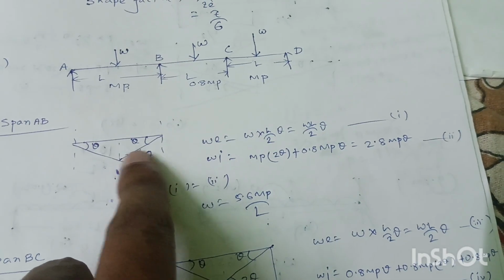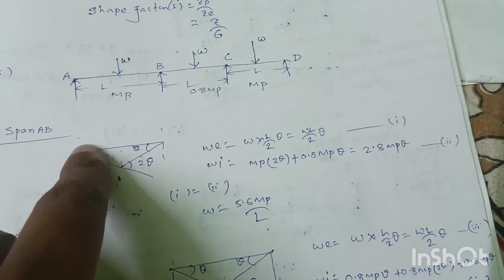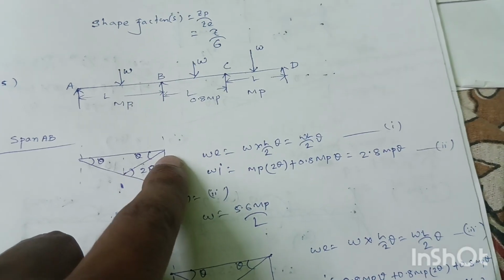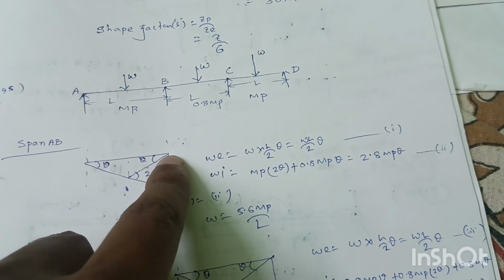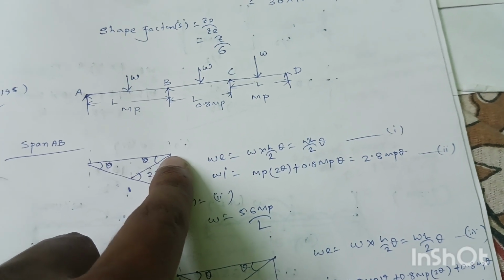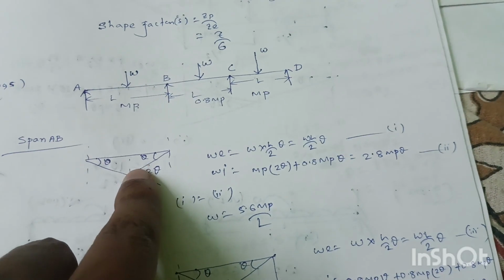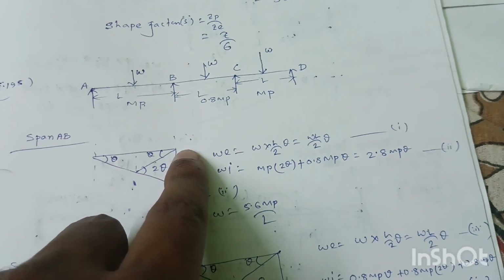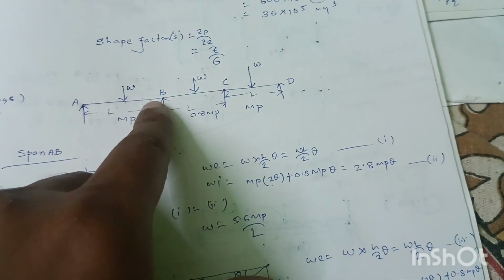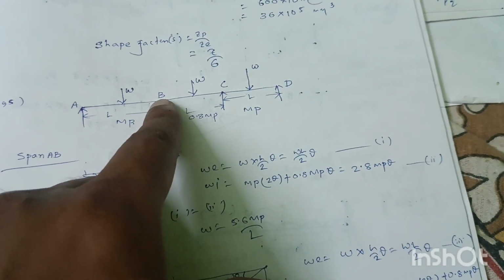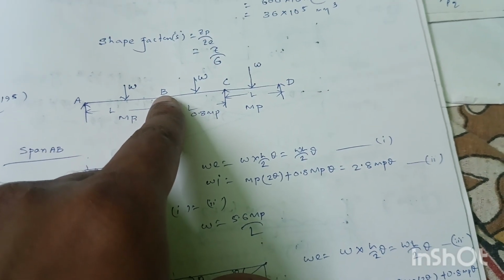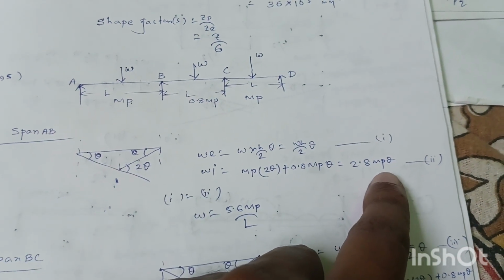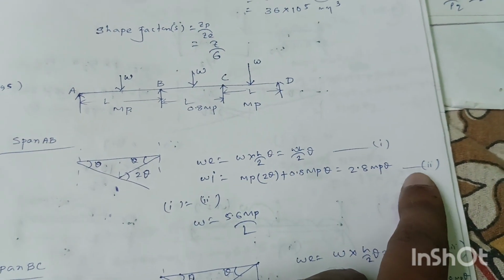And internal work done equals moment into rotation. So internal work done will be at here because a plastic hinge forms here, and a plastic hinge will also occur here. So internal work done here will be MP into 2 theta, and here 0.8 into MP into theta, because the section changes from MP to 0.8 MP at this position. The minimum value is considered. So internal work done will be equal to 2.8 MP theta. That is equation number 2.